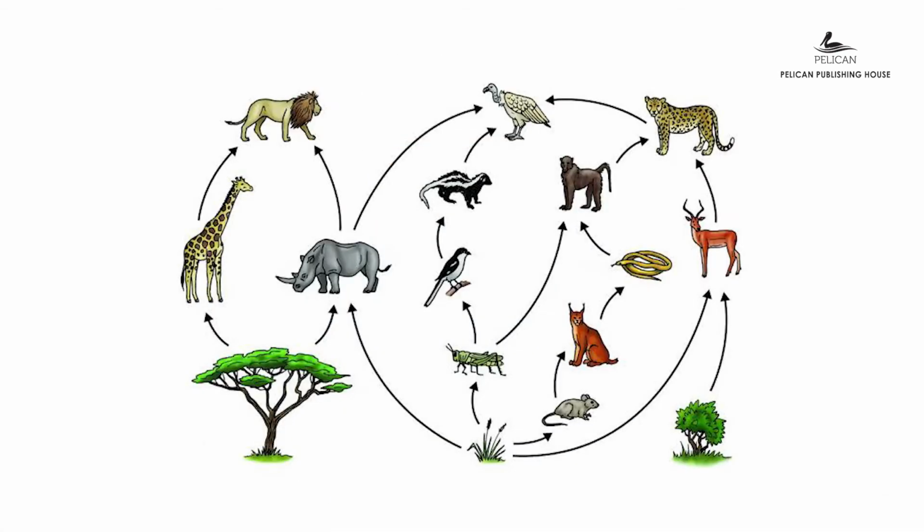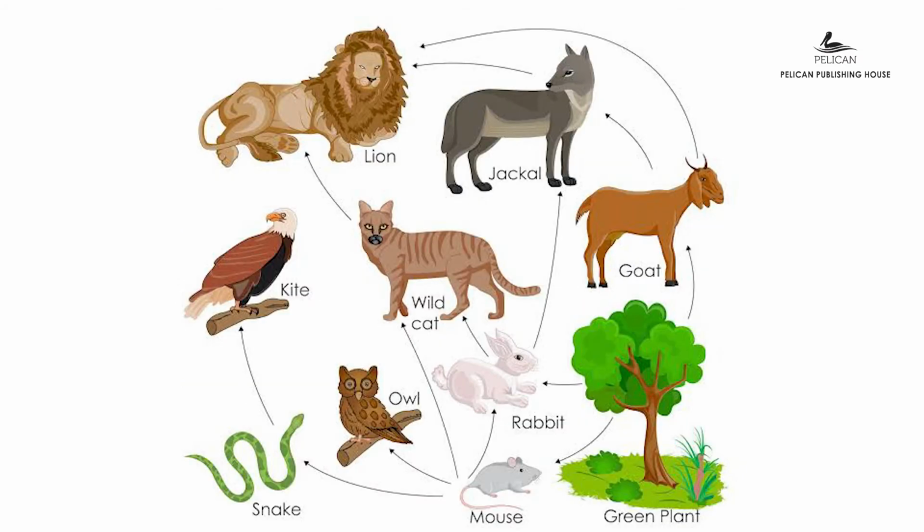Food webs. In an area, there are many food chains. Most plants and animals are a part of several chains. When we draw these chains together, we get a food web. A food web is more informative than a food chain, as it shows how consumers and producers are interconnected in nature. So let's explore. Find out what are the animals living in a forest near you. Discuss in your class how are these animals connected in a food web.